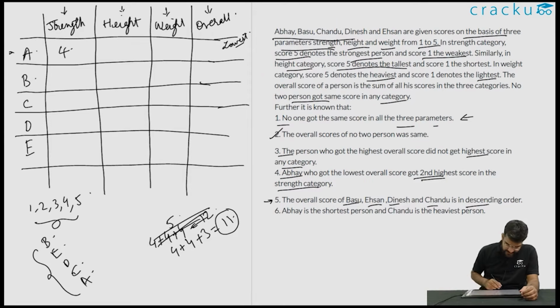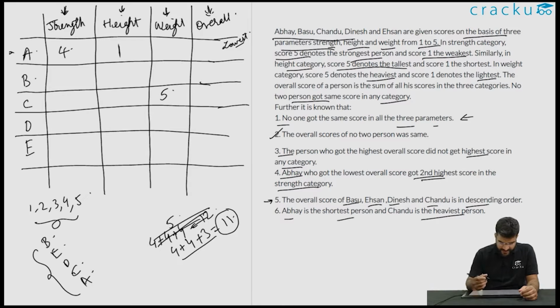Now we know that Abhay is the shortest person. So in height he scored 1, and Chandu is the heaviest person. So in weight Chandu scored 5. So this is the information that is given to us. We need to fill this table. As you can see, there are a few things that we have already realized. That is that their scores in each of the columns are unique. Even in the overall score, the scores are unique. And we know that none of them scored the same score across all the three parameters.